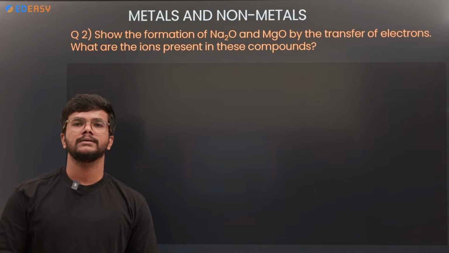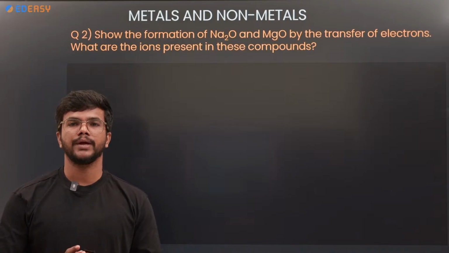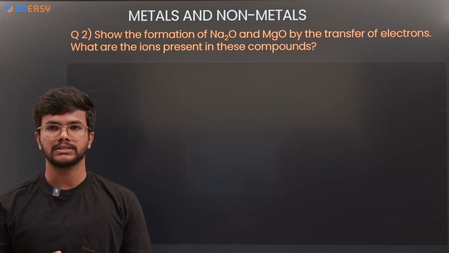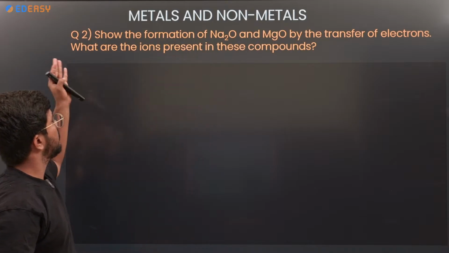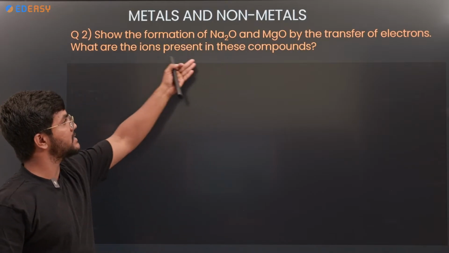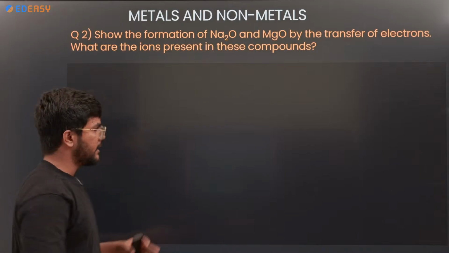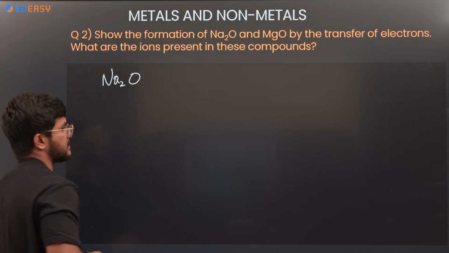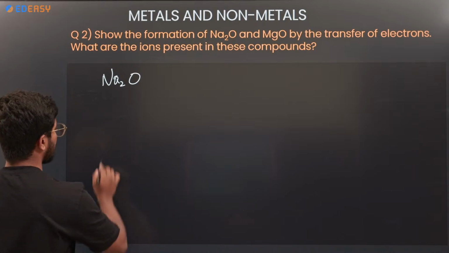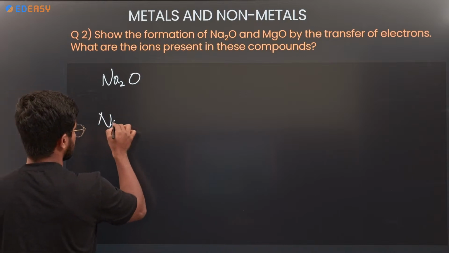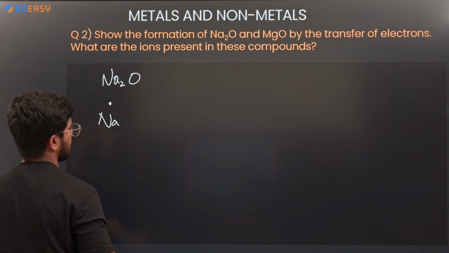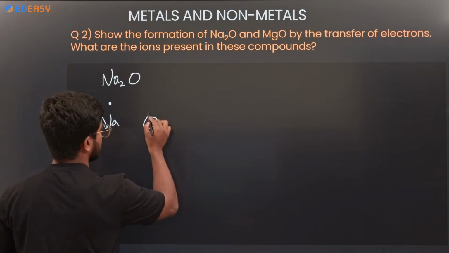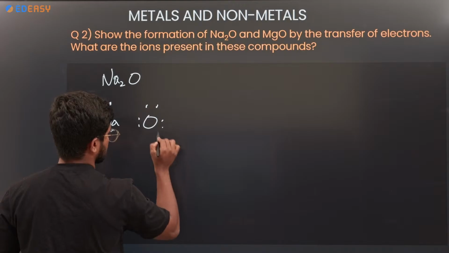Next is, show the formation of sodium oxide, Na2O, and magnesium oxide by the transfer of electrons. What are the ions present in the compounds? Sodium oxide contains 2 Na atoms and 1 oxygen atom. Sodium's electron dot structure is Na with 1 dot, whereas oxygen has 6 electrons.